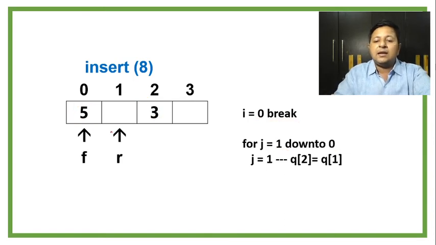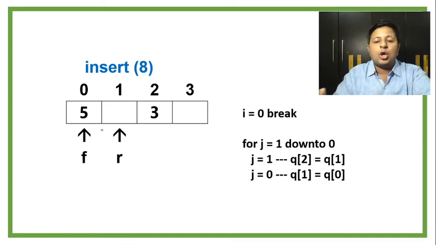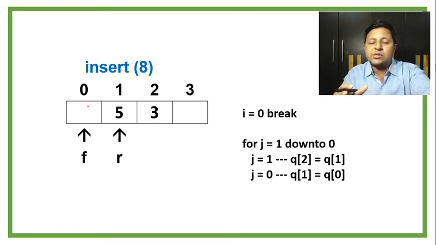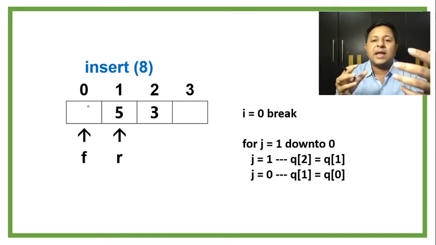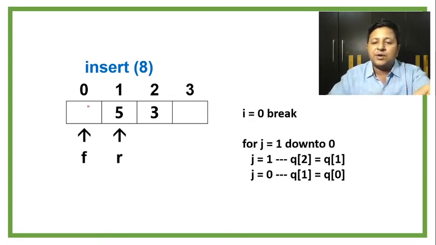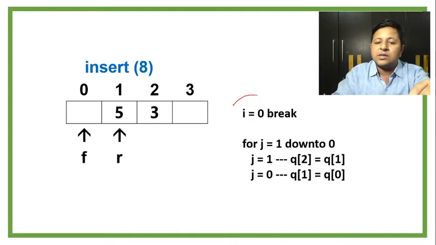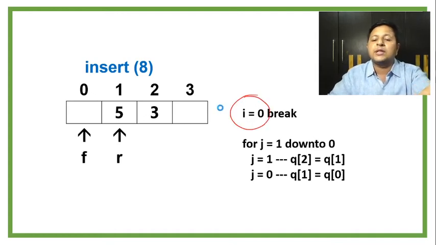Fine. Then obviously J is getting decremented. So J becomes 0. Q of 1 will get Q of 0. So this 5 will get shifted here. Obviously the old 5 will get removed. And you can see then the slot 0, index 0, is getting vacant, it's getting empty. Obviously your for loop will get over here. So the value of I which we got was 0, which will be used for storing the element.